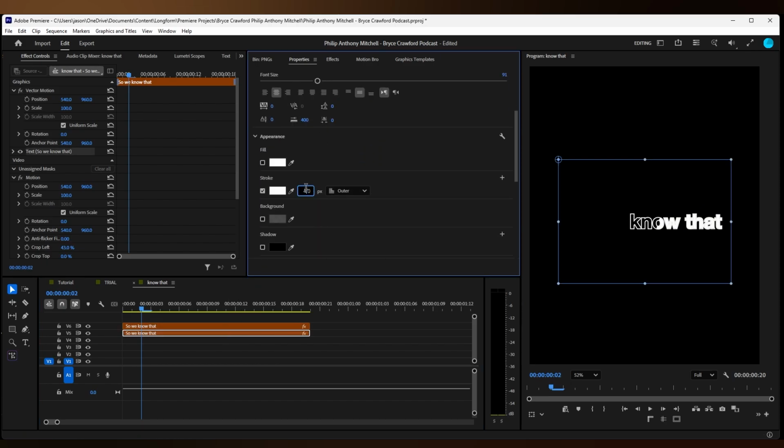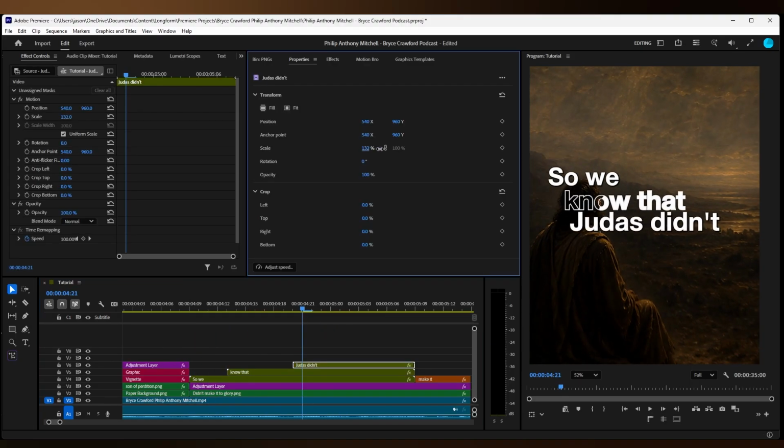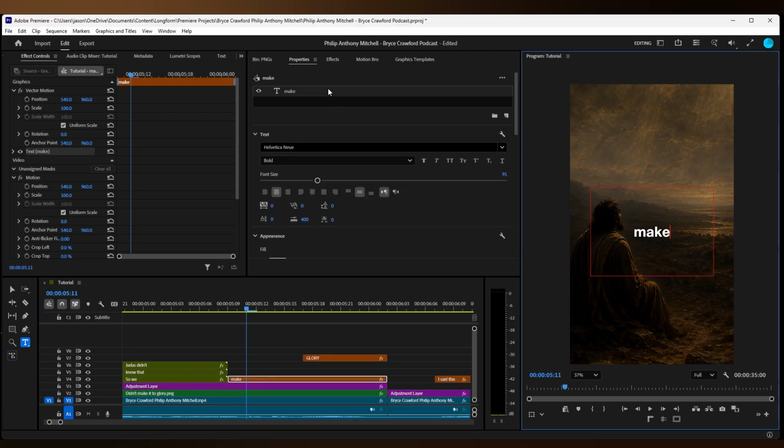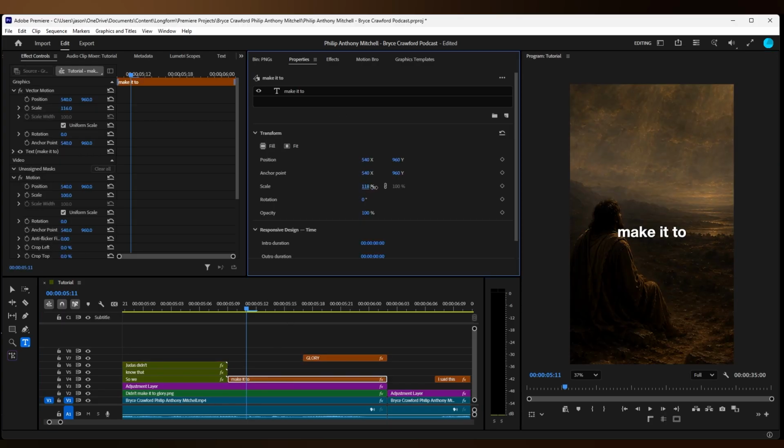Just do it to your taste. I'm going to change the stroke as well to 1.5, I believe. So we know that Judas did. And in a second, I'm going to make sure all these words and the previous nested words are going to be along the same frame, in the same frame.